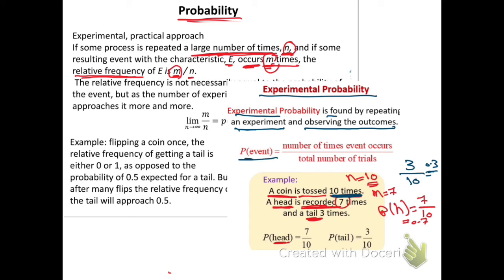So P of the event: the event could be head, it could be tail, it could be heart, or diamond, whatever. So P, the probability of the event, equals the number of times that event, the tail or the head or the heart or diamond or whatever, occurs, divided by the total number of trials.